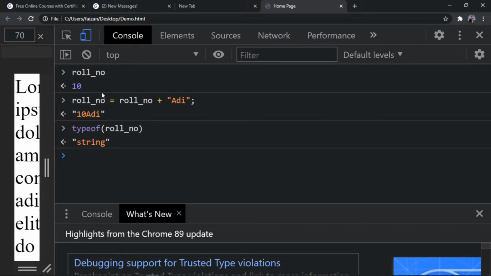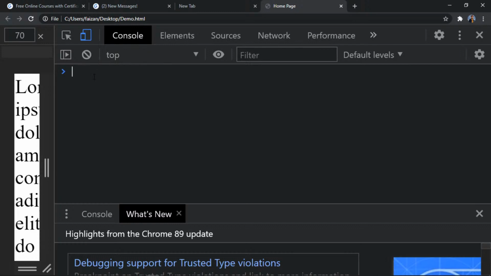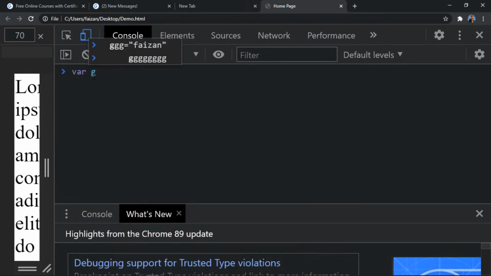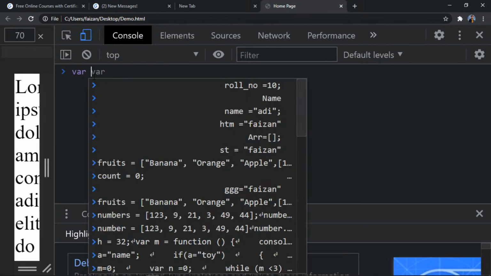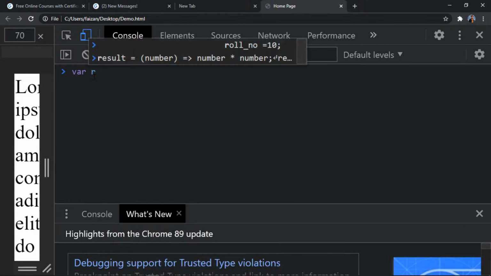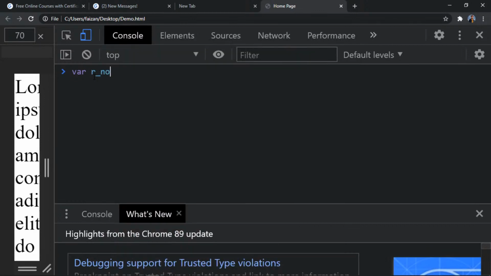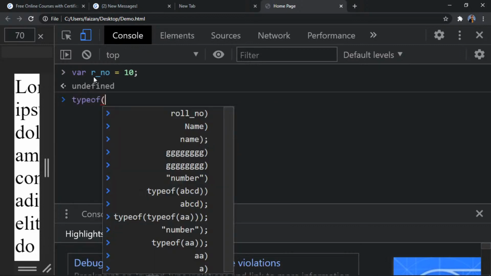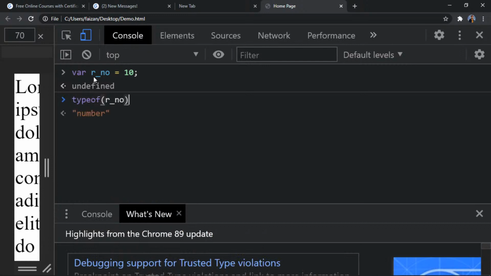Okay, cool. So now what else? Let's do one of the most commonly asked questions regarding this. Let's create a variable and name it r number, that is roll number, and it is 10, right? So what will be the output of type of our roll number?